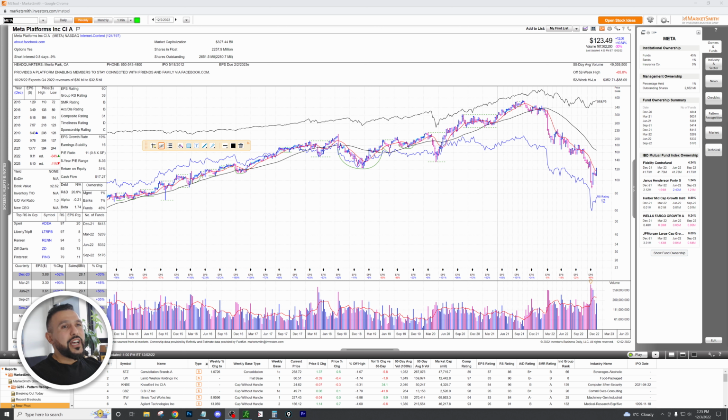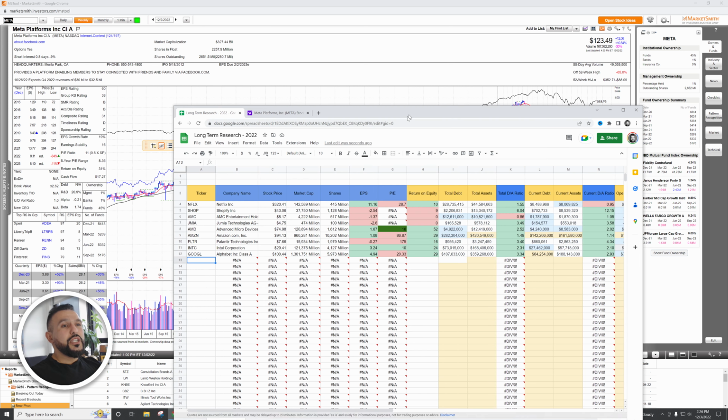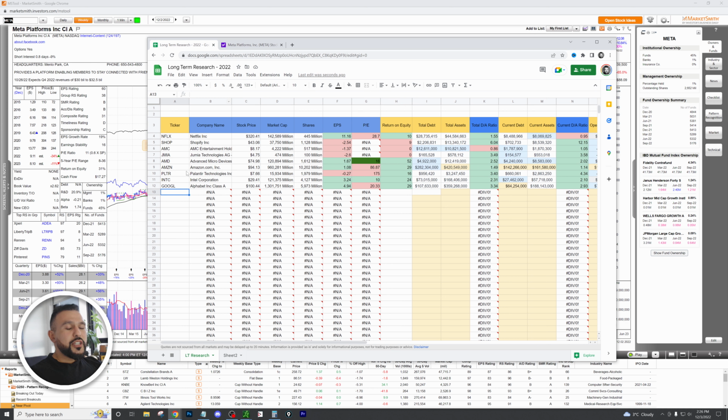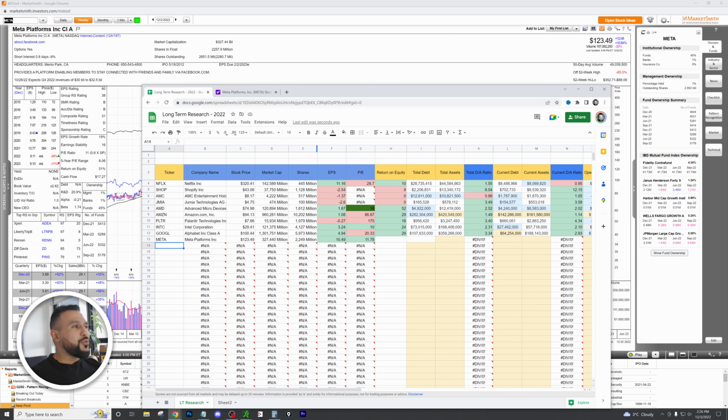All right, guys. So I have my handy dandy MarketSmith tool up right here so we can see all the information we need. I got my Excel sheet that I provided. We're going to plug everything in and see if the Excel sheet gives us a pass. So we're going to put in the ticker Meta here. You can see right off the bat, EPS and PE is green, so 2 green check marks for this Excel sheet and already kicked off to a great start.